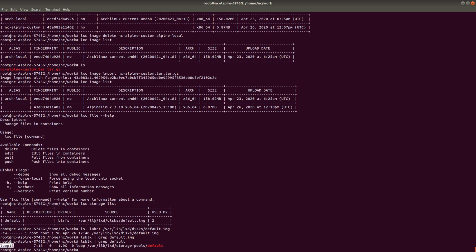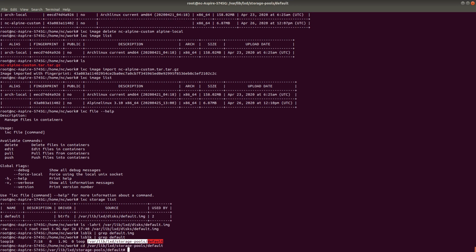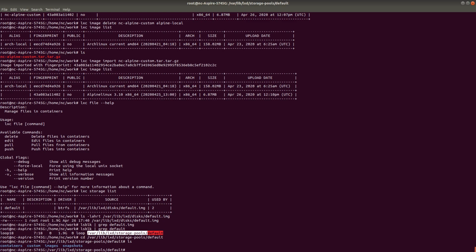And this loop18 is mounted in a particular location, which is /var/lib/lxd/storage-pools/default. Let's go inside that and see the contents. As you can see, whatever containers, custom images, and snapshots I have created are stored inside this particular image file, and this image file cannot go beyond 1.9 GB. That way I can prevent the user from exhausting the entire disk space.